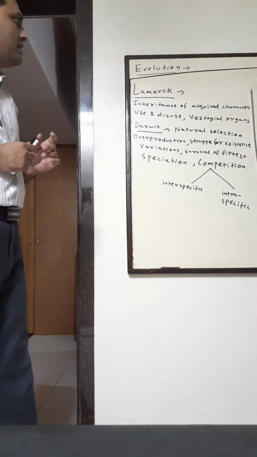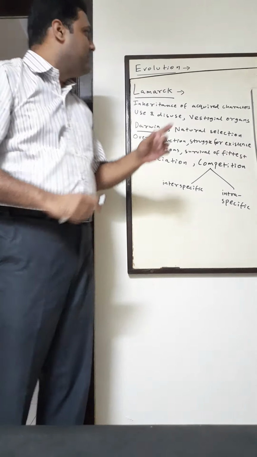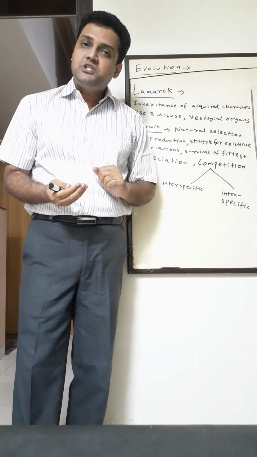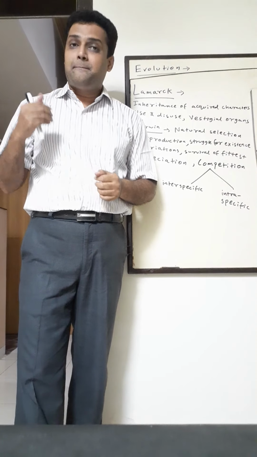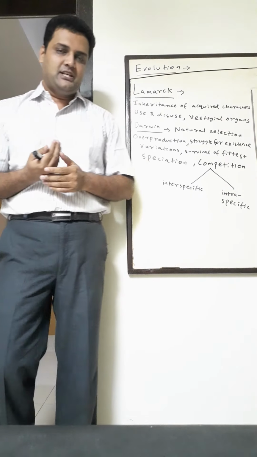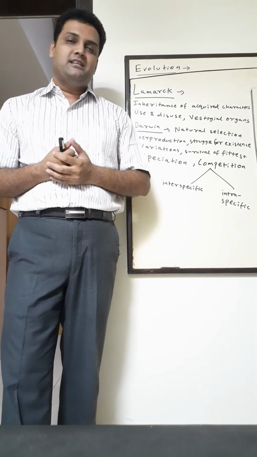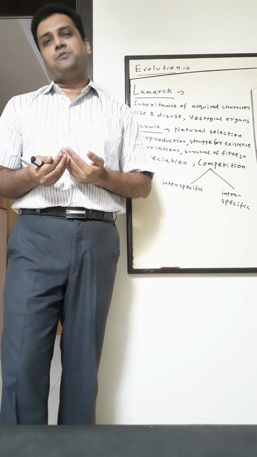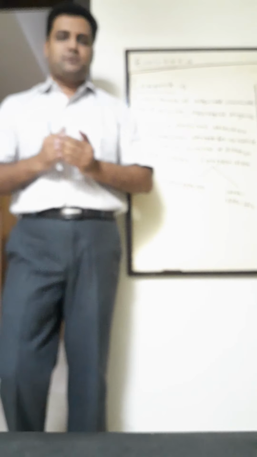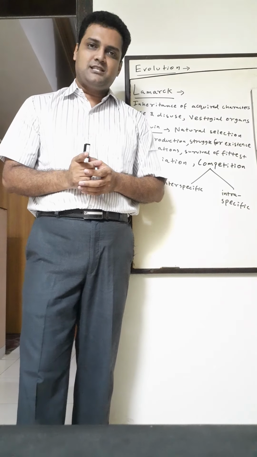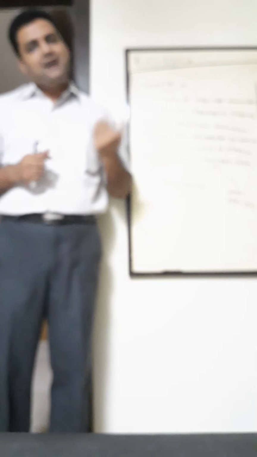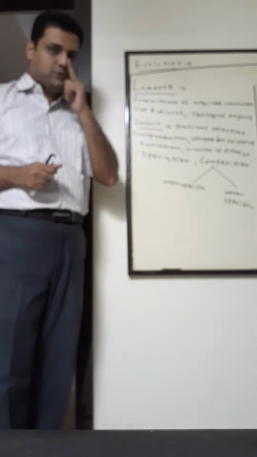Hello everyone. We are going to start a new chapter now, and the name of the chapter is evolution. What is evolution? Evolution is the formation of present complex, well-developed species or present complex organisms from the previous simple organisms. But this takes millions of years. Okay, it's a very slow and gradual process. So evolution is a process by which the present complex well-developed organisms are formed slowly and gradually from the past simple organisms. That is evolution.